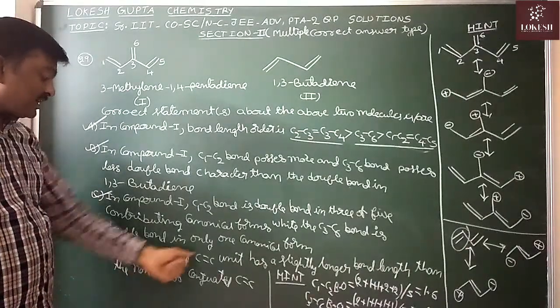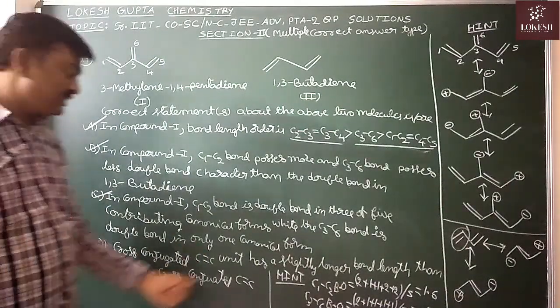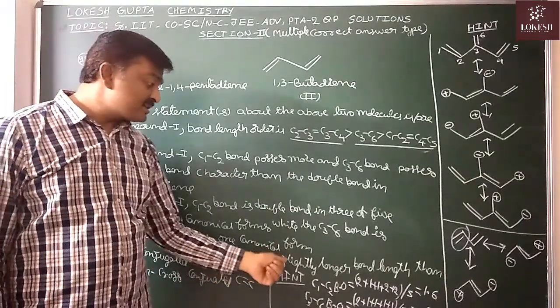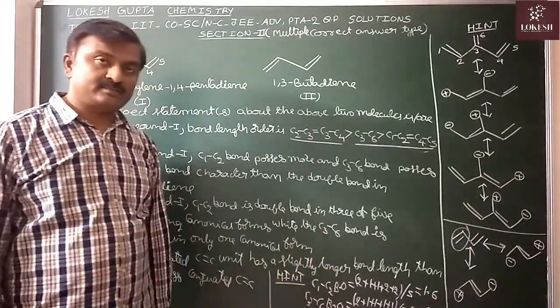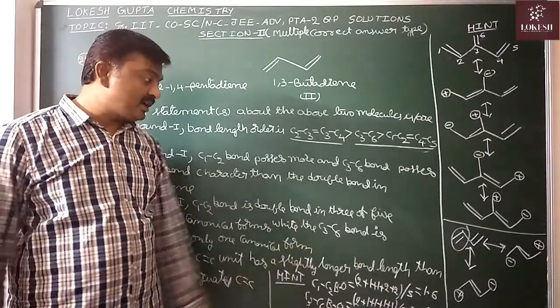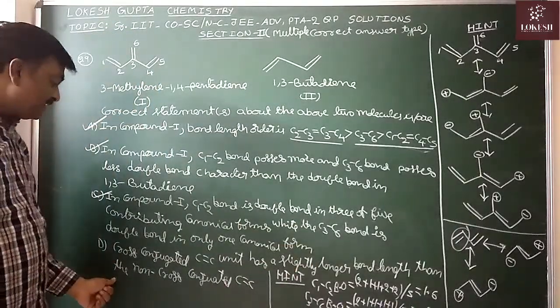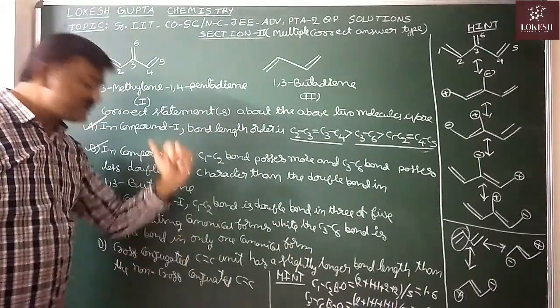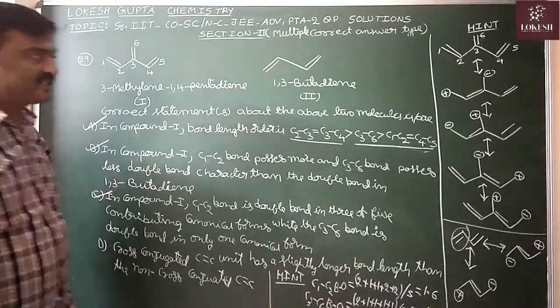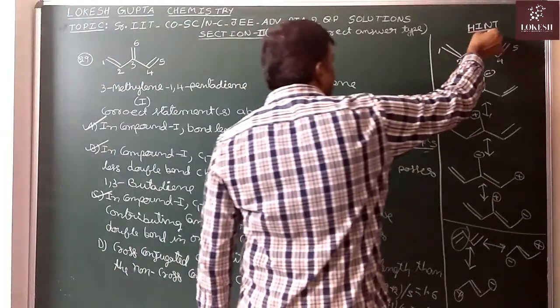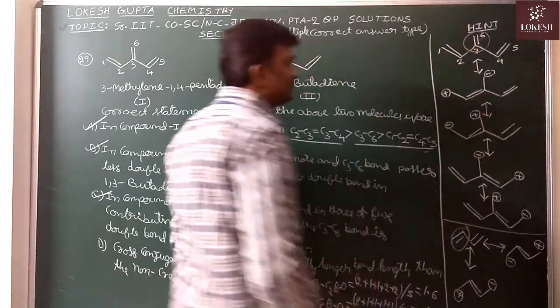Next, the cross-conjugated C double bond C unit has a slightly longer bond length than the non-cross-conjugated C double bond C. See, for example, it is the cross-conjugated one.